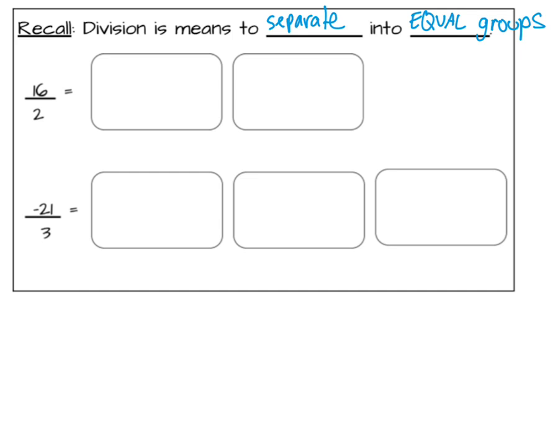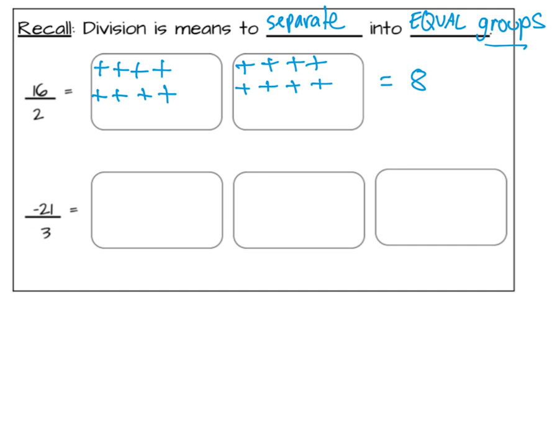And here's how I do it equally. I put 1 for you and 1 for me. 1 for you and 1 for me. 5, 6, 7, 8, 9, 10, 11, 12, 13, 14, 15, 16. So if I take 16 positives and divide them equally into 2 groups, I have 8 positives in each group.